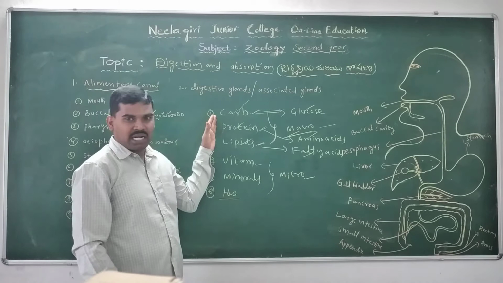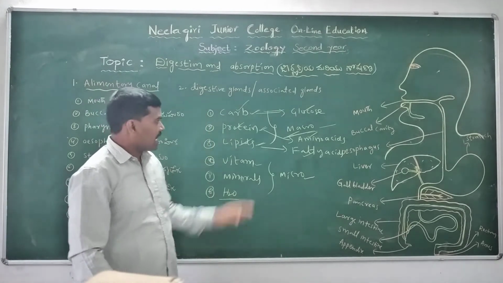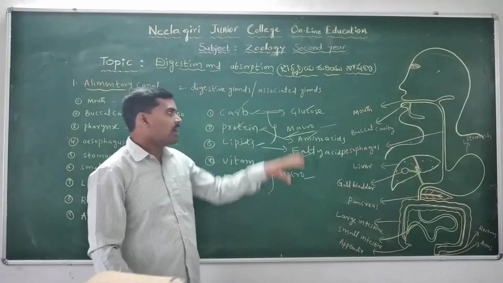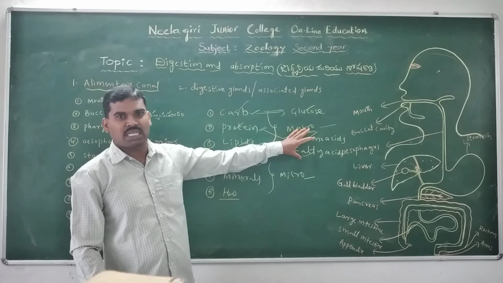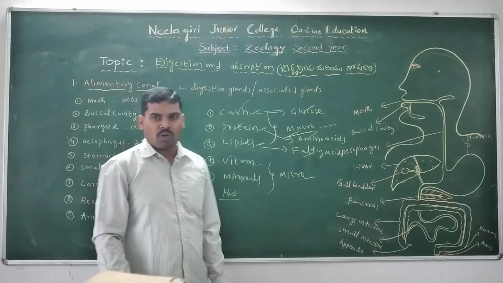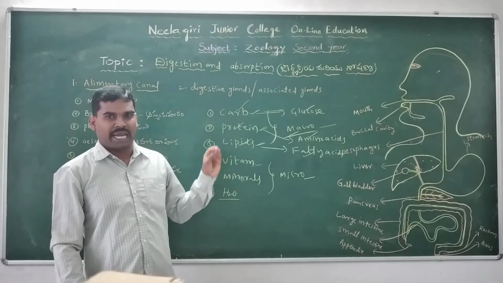Carbohydrates, proteins and lipids cannot be absorbed directly as macromolecules, so macromolecules are always broken down. The micromolecules are easily absorbed directly into the blood.